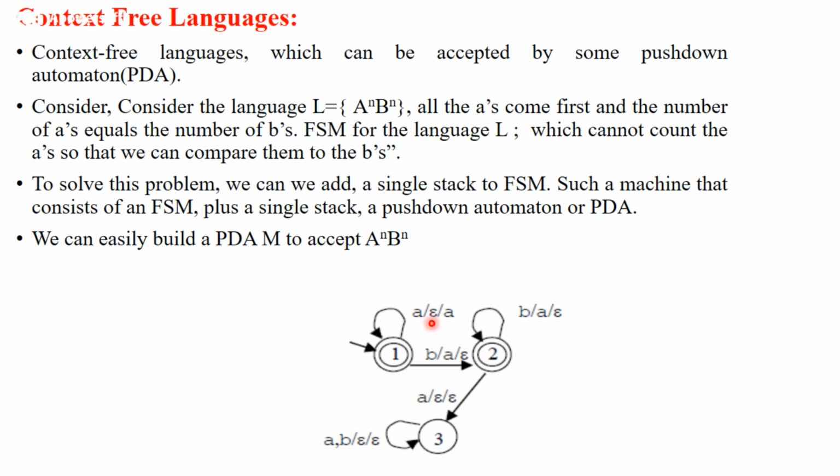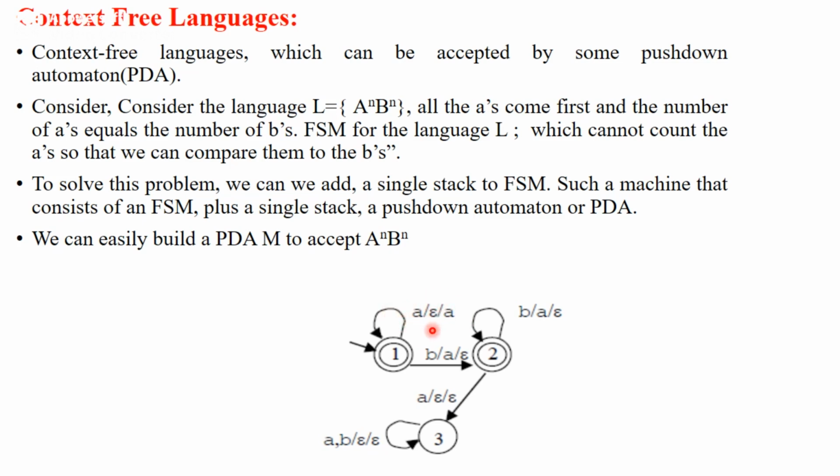If it is epsilon, you are not pushing anything onto the stack. If any alphabet character is present, then you are pushing it onto the stack. The last character represents what you are popping off from the stack. And if it is epsilon, then you are not popping off anything.